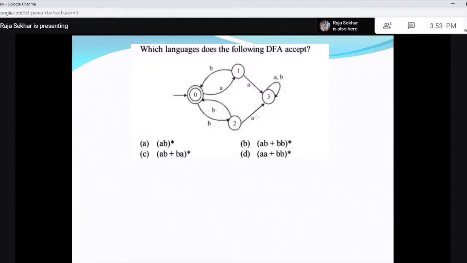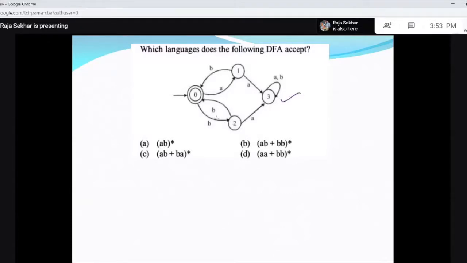Which language does the following DFA accept? What is this? It will accept null string, right? Because initial state is final state. And A, look at this A, then it is coming to 3 and not any A's and B's are accepting. That means if you get AA, there is no way that you will accept it, right?